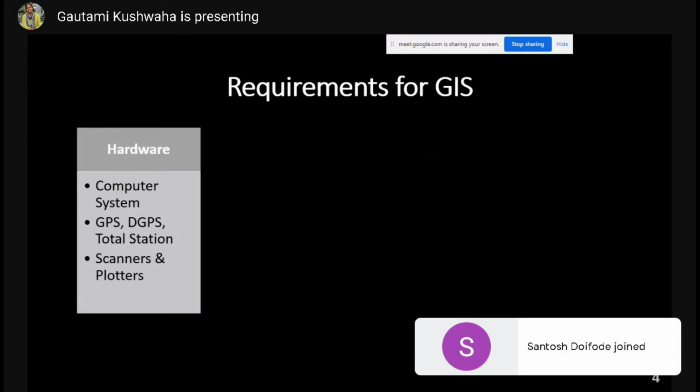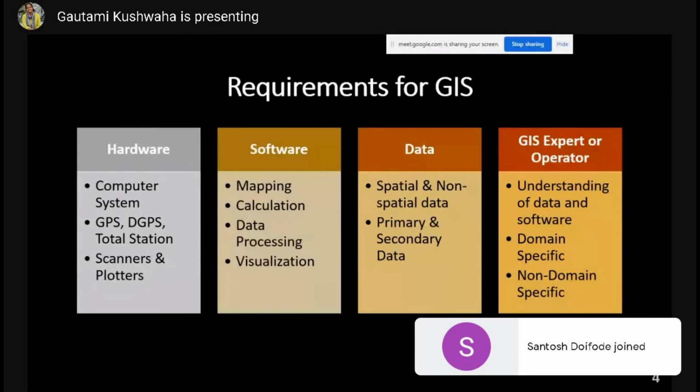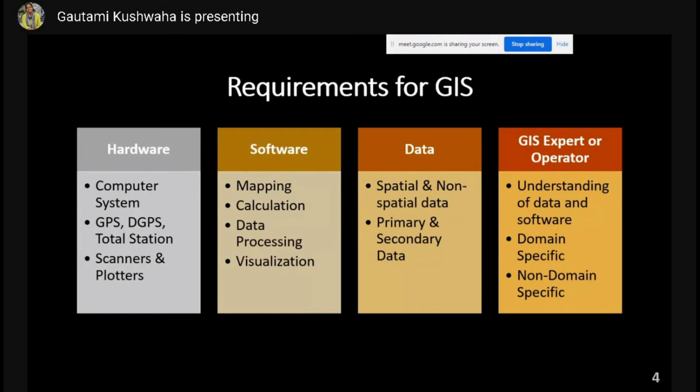Now, this is all about hardware. Second, we need software. Software is used, as we discussed earlier, for mapping, for calculation, for processing of whatever data sets you have, and for visualization of your information and creating maps. Another thing which is very important, obviously, is the data set. You have different types of data sets. You have spatial data and non-spatial data. Spatial data is basically whatever information about space, and whatever tabular data like census and all that stuff is your non-spatial data.